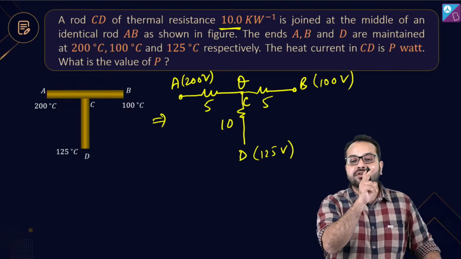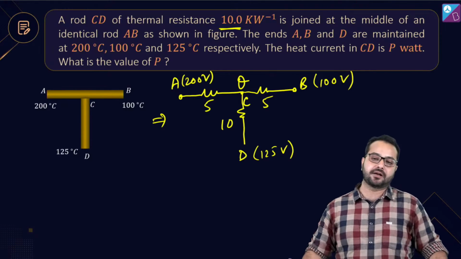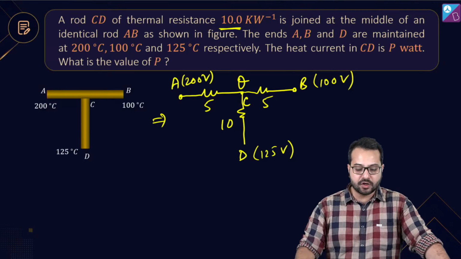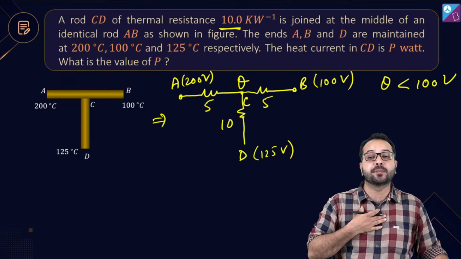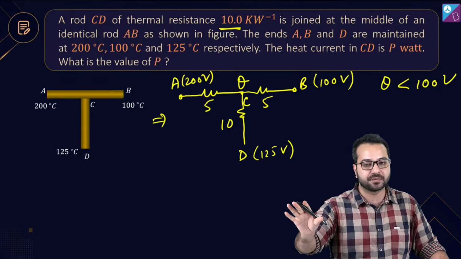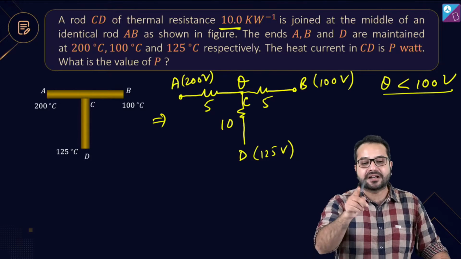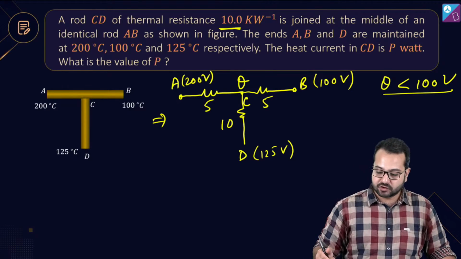In order to see the direction of current, we'll have to assume some value of theta. Is that correct? So I am assuming that theta is less than 100 volt. I am assuming. My assumption might come out wrong. That's all right. No problem there. But in order to get the direction of current right, what we need to do is, so